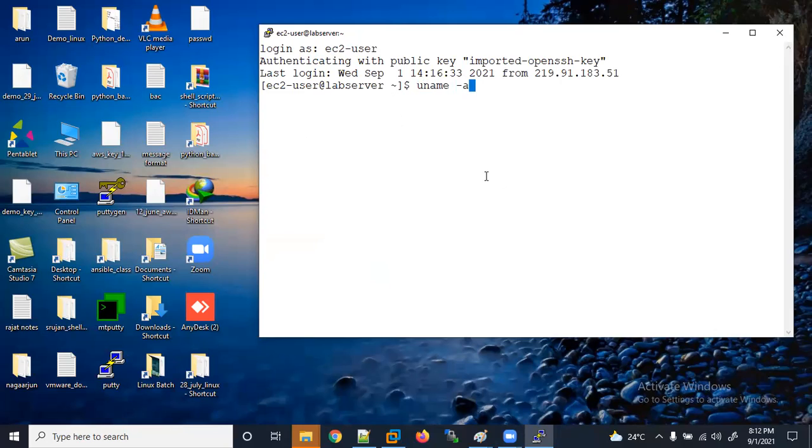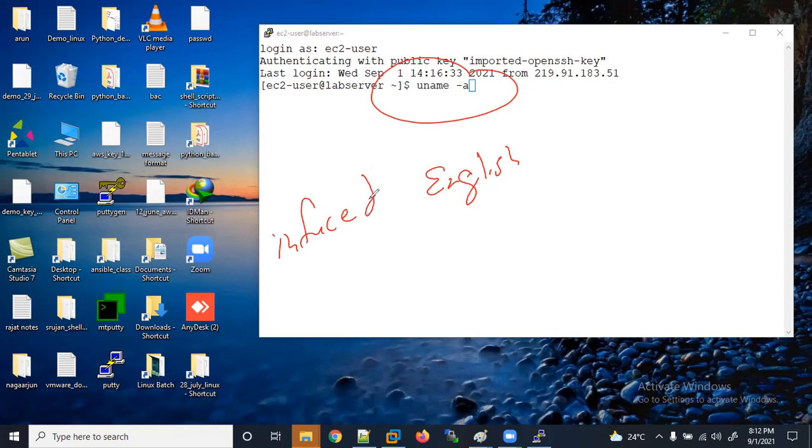This command is influenced by English syntax.